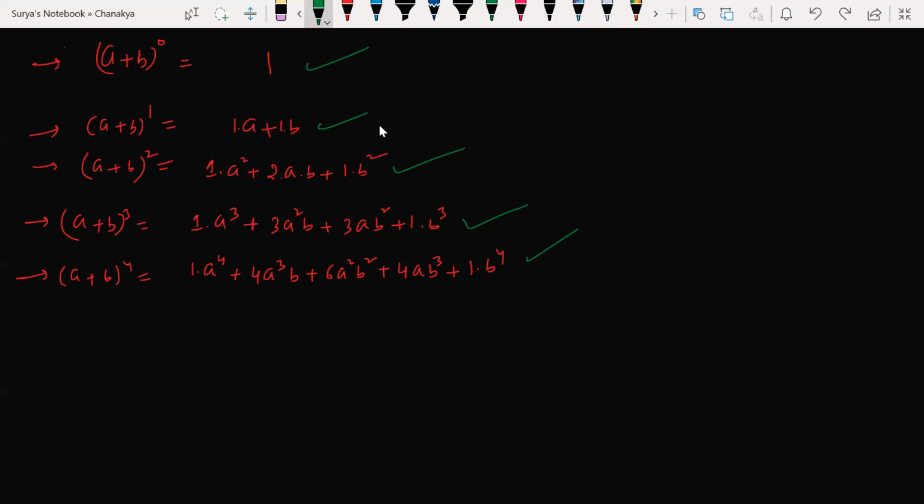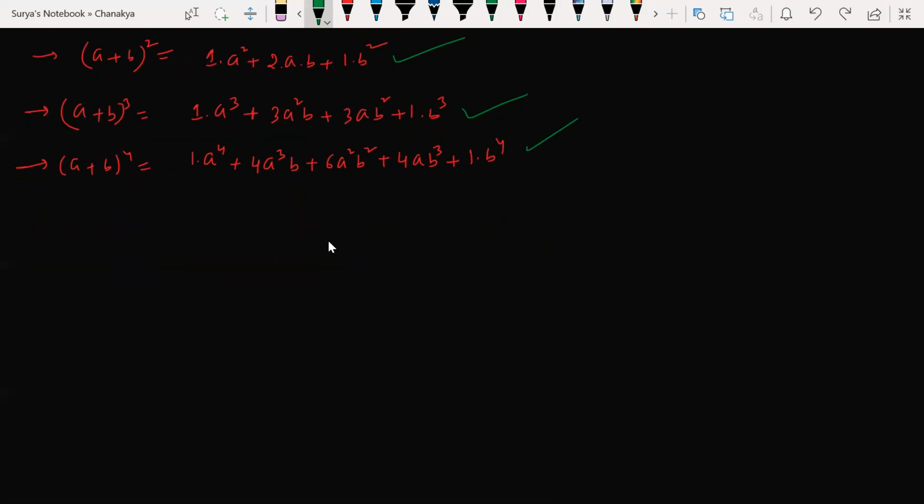Not only a plus b to the power of 4, you can write any power. You could write a plus b to the power of 100 also. Very easily you can write. So by using the binomial theorem concept, you understood why we use the binomial theorem? Basically to expand an expression. Okay, how do we expand that? What are the terms and conditions to follow for expansion? That is what we are going to check now. Clear? Understood my point?